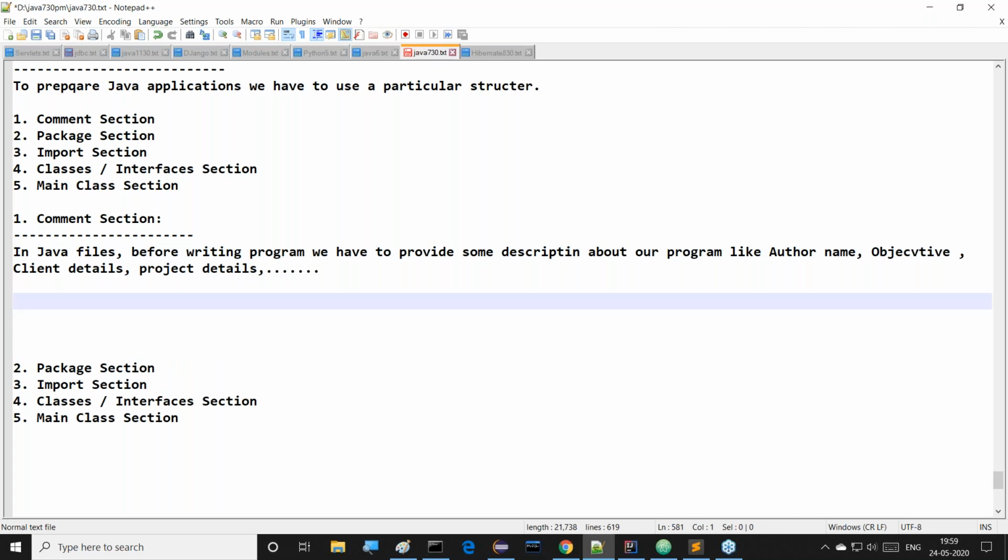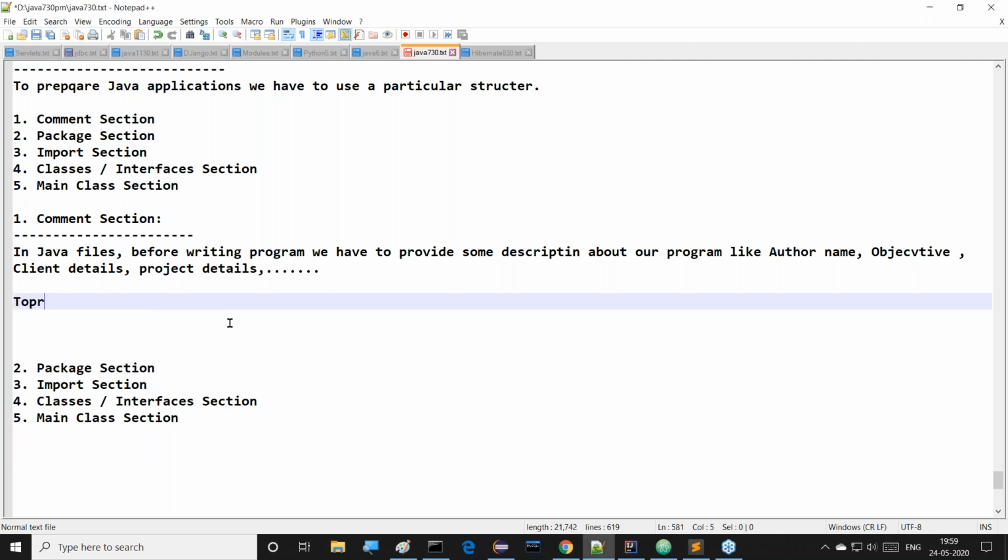If we provide this description about our program in our Java file, it will be very clear for any other developer to understand why this program is written, with which intention and which purpose it is written. We can get that information even when some other developer implements the continuation of your application. So this is a minimum convention in Java application development: before starting our application development, write some description about our application. This is exactly the purpose of the comment section.